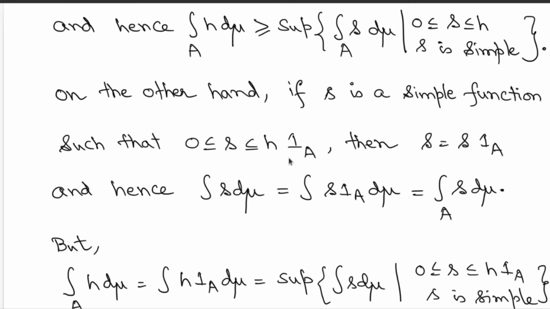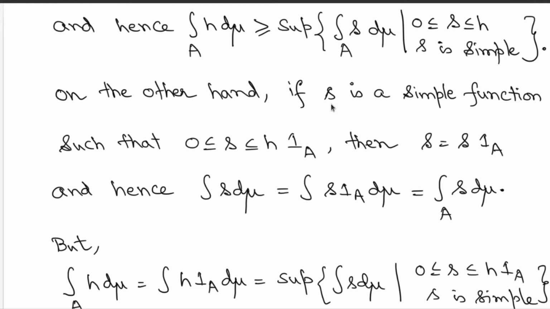Why? Because if you take any point small omega on the complement of the set A, h times indicator A is 0. So s on those points on the complement of A is also 0. Therefore you can identify s as s times indicator A itself, right? So this is a nice observation.